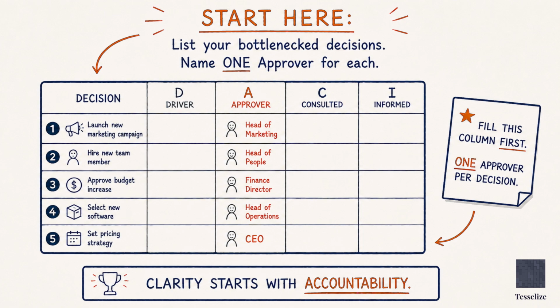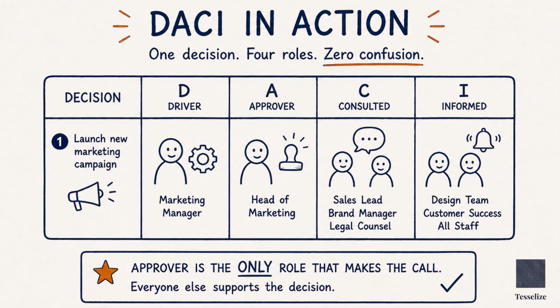C is contributor. These are people whose expertise or stake in the outcome means their input is needed before the decision is made. Their input can change the decision. They are consulted before, not after. I is informed. These are people who need to know the outcome after the decision is made. They do not give input. They just need to be kept in the loop.